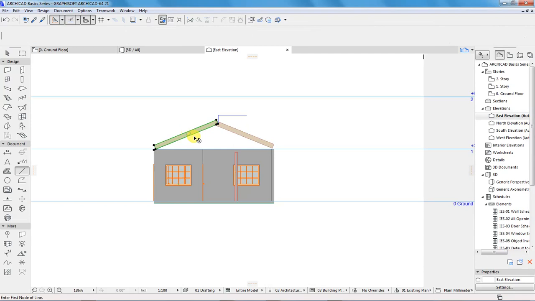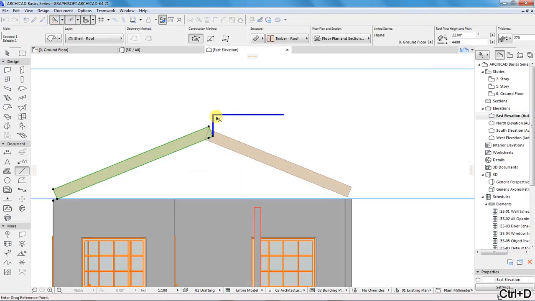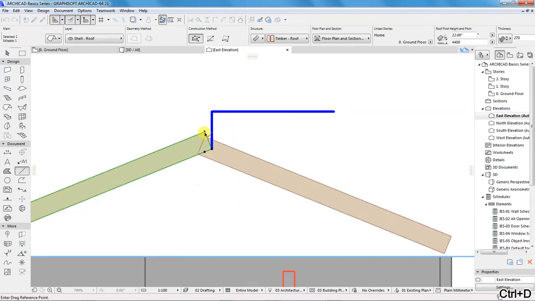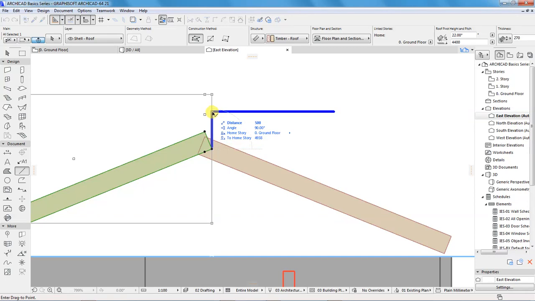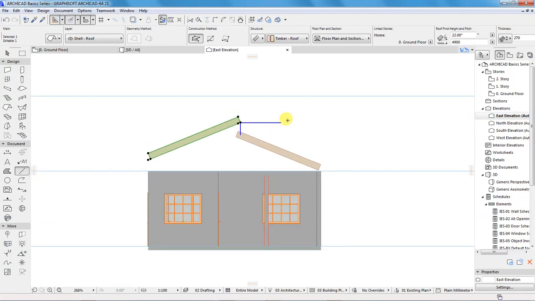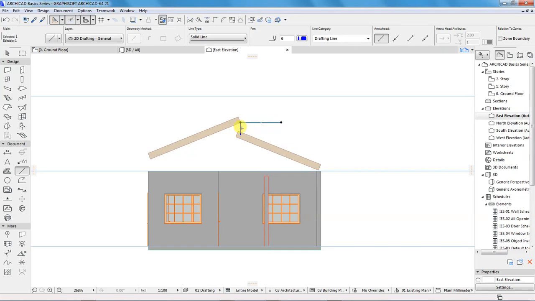So we take this roof and move it to that top. Delete these ones.